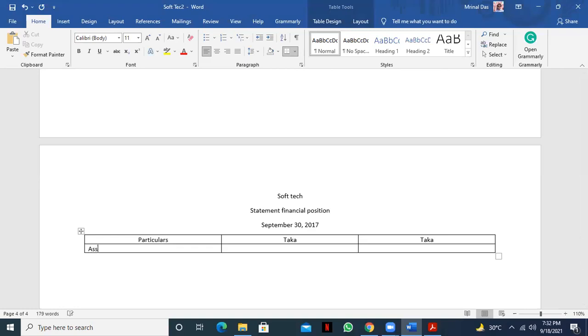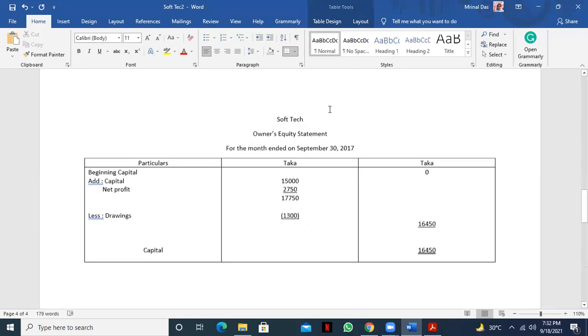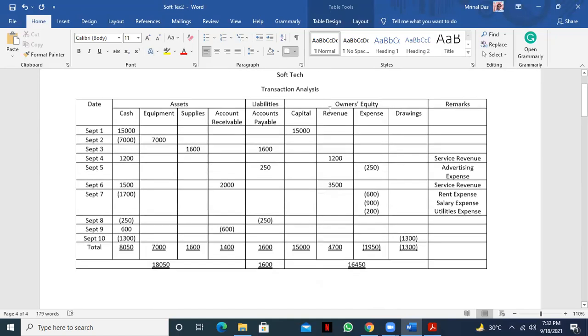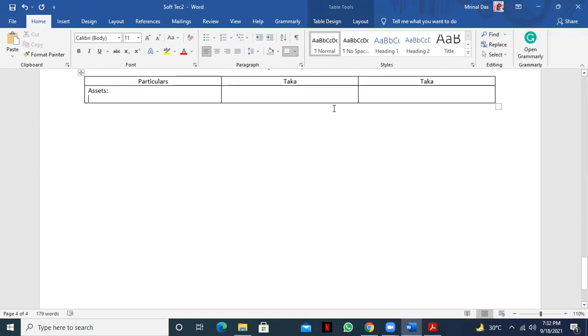Okay, so we'll write all the assets here under the subheading. The first one is the cash. Cash is 8,050, so you'll write cash 8,050.